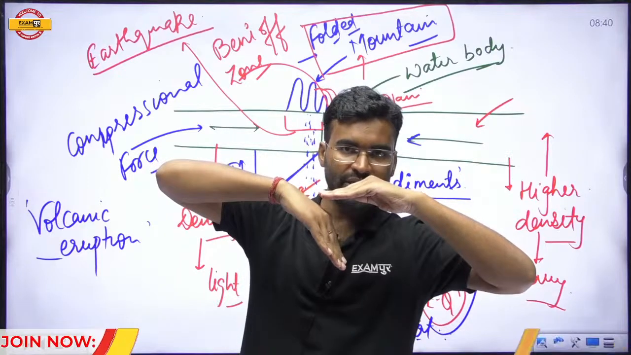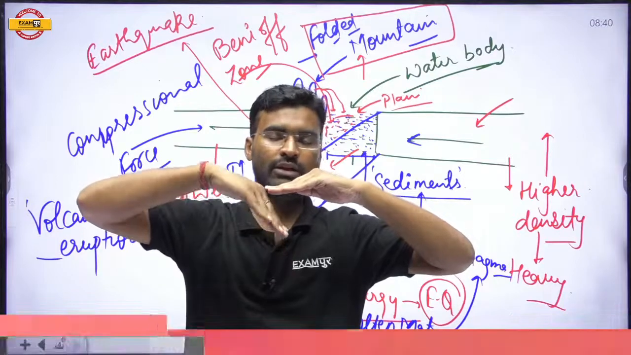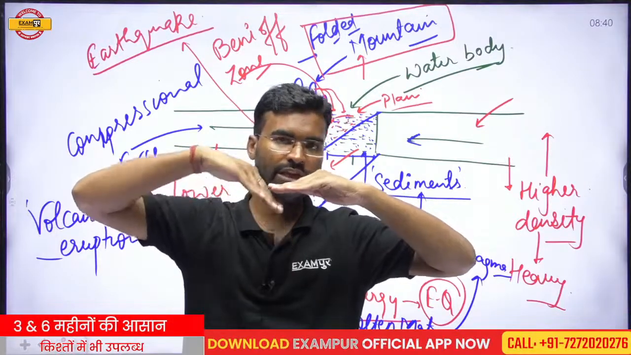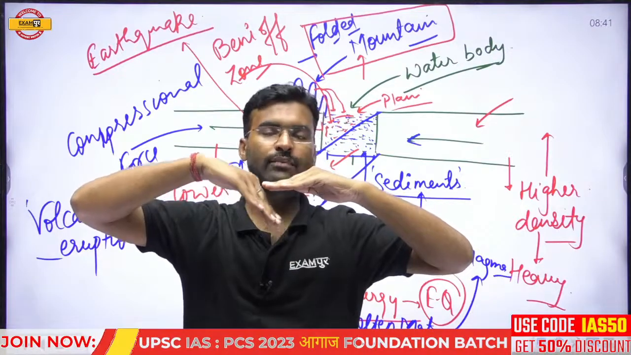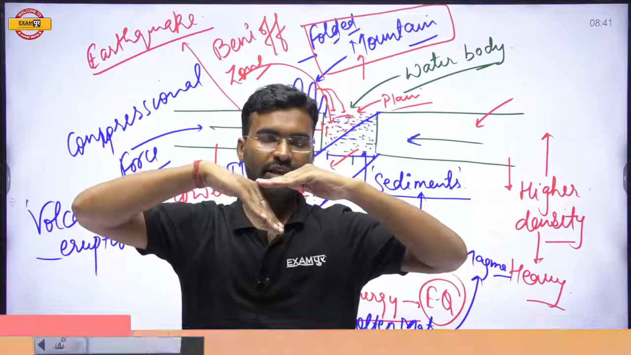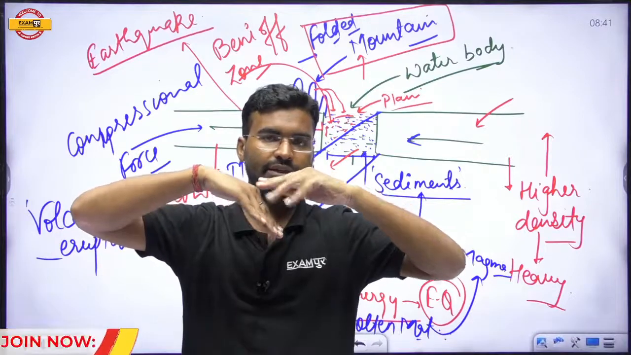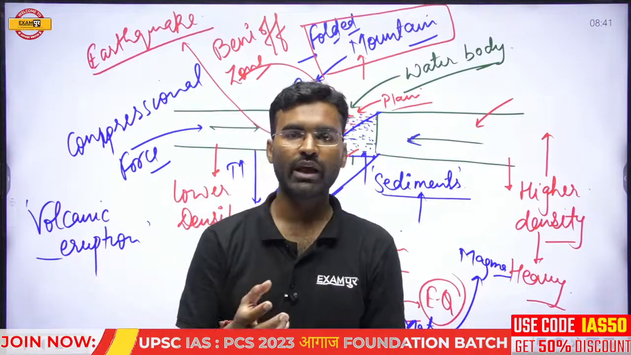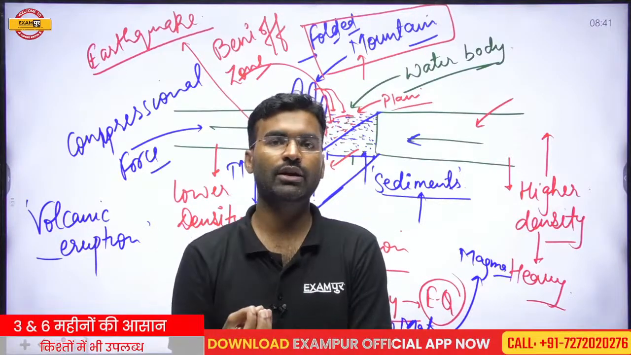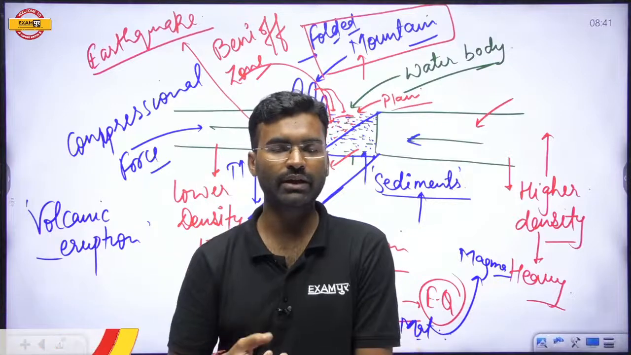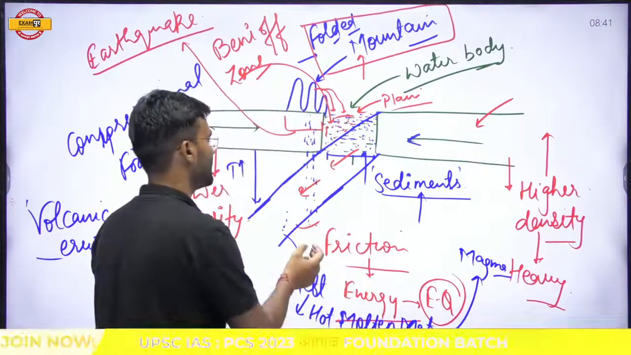And if this plate moves beneath the earth's crust, under the mantle, and the plate reaches the mantle level, or you can say the mantle part of the earth, the temperature is very high. Then the rock of this plate starts to melt and is converted into magma. That magma may come to the outer part, and the magma is responsible for starting the volcanic eruption.